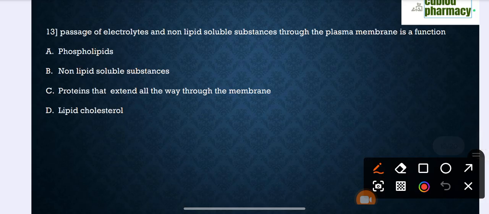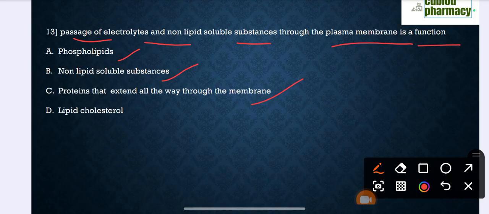Question number 13. Passage of electrolytes and non-lipid soluble substances through the plasma membrane is a function of: option A, phospholipids, option B, non-lipid soluble substances, option C, proteins that extend all the way through the membrane, option D, lipid cholesterol. The correct option is C, proteins that extend all of the way through the membrane.